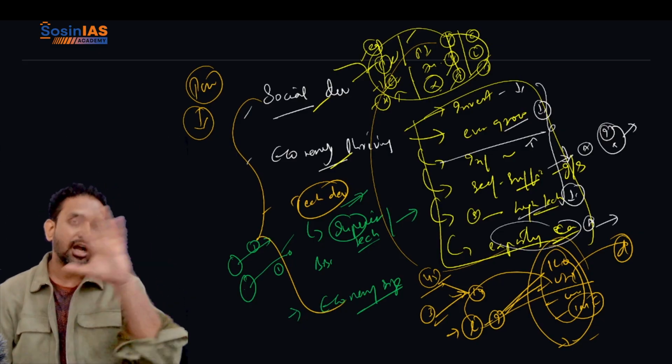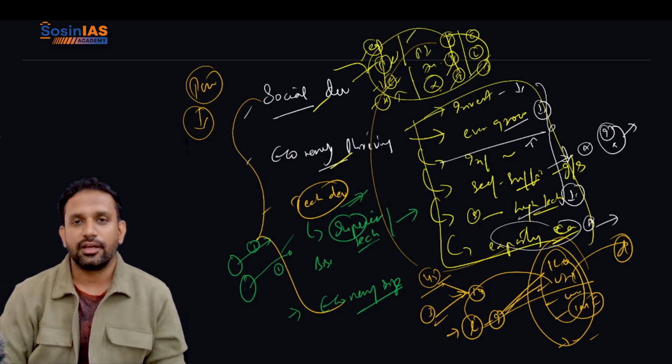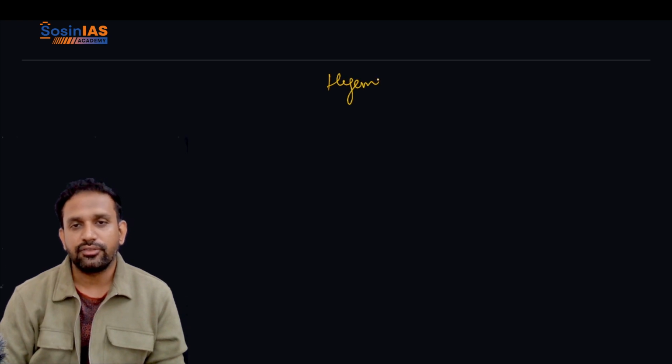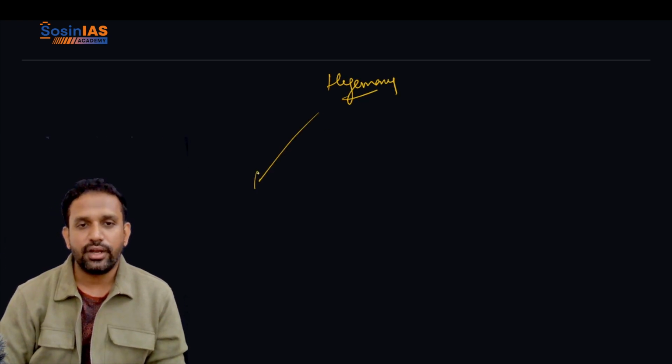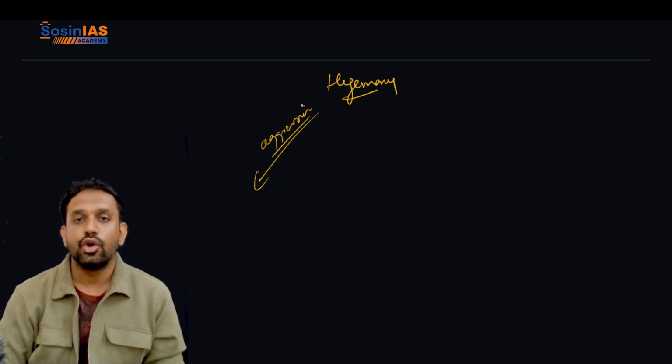Because that's how they are enjoying the military strength, social development, technological development, and so forth. Now, let us see some hegemony examples. One is directly showing aggression towards countries.